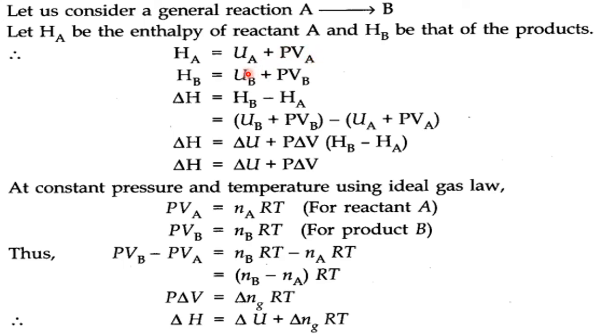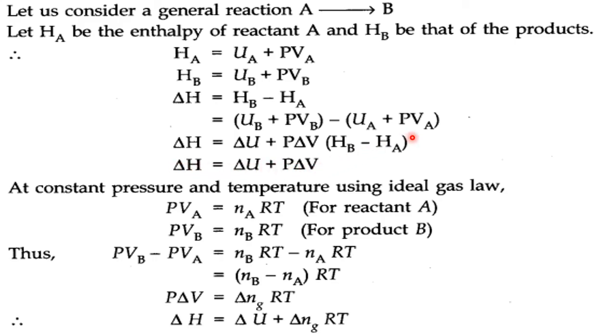Similarly for the B. What is the change in enthalpy? It is HB minus HA, the product minus the reactant. So in place of HB, you substitute this. In place of HA, you substitute this. So this is the equation. After the rearrangement, delta H equal to delta U plus P into delta V into bracket HB minus HA. Okay, therefore delta H equal to delta U plus P into delta V.